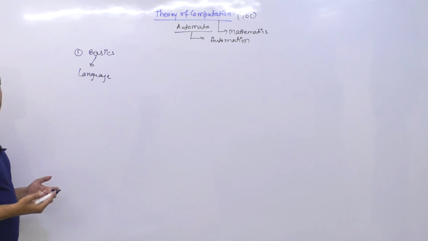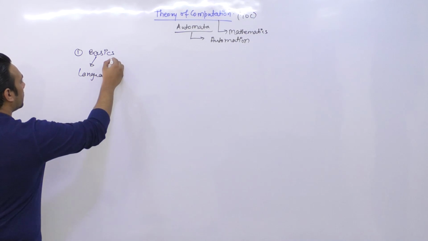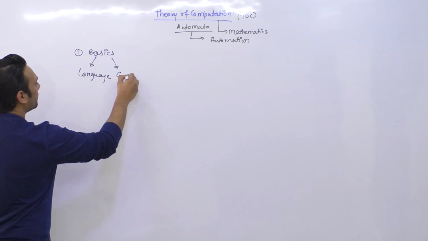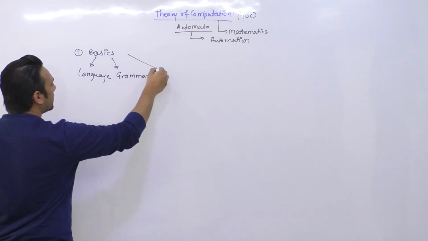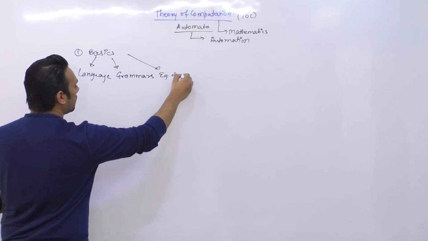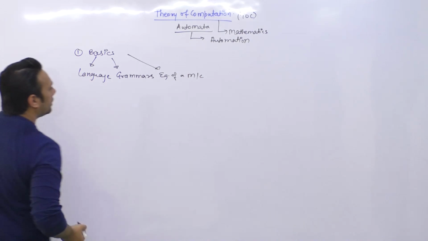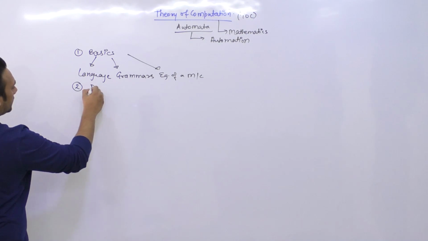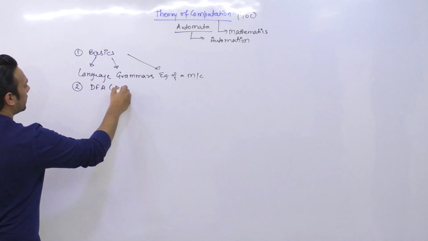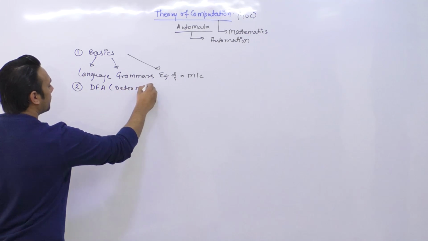So language के basics क्या होते हैं. Then again we will be seeing what are grammars. And then again we'll be seeing an example of a machine. Okay, and then we'll be starting with DFAs, which is also called as deterministic finite automatas.